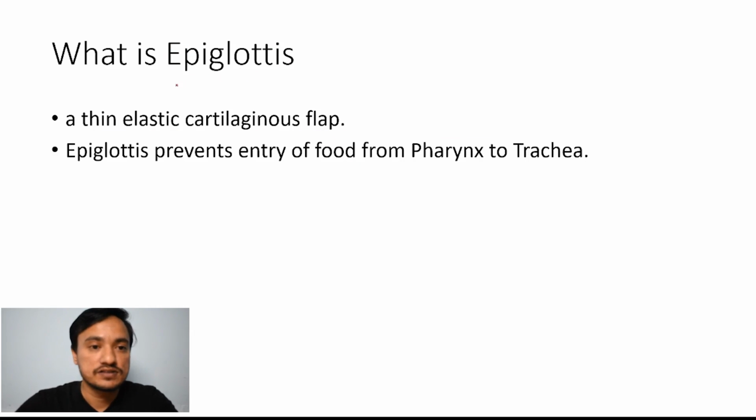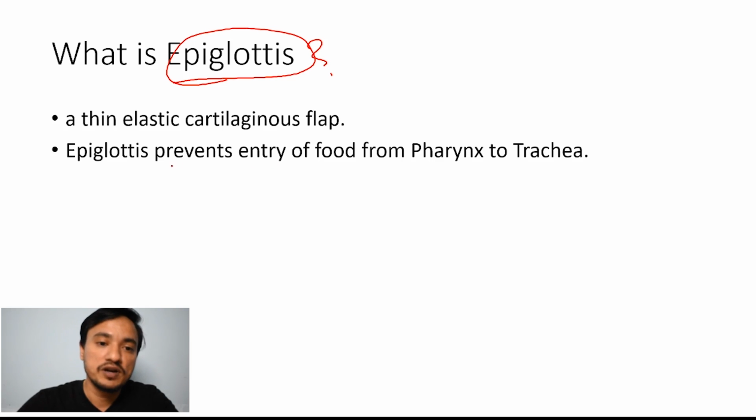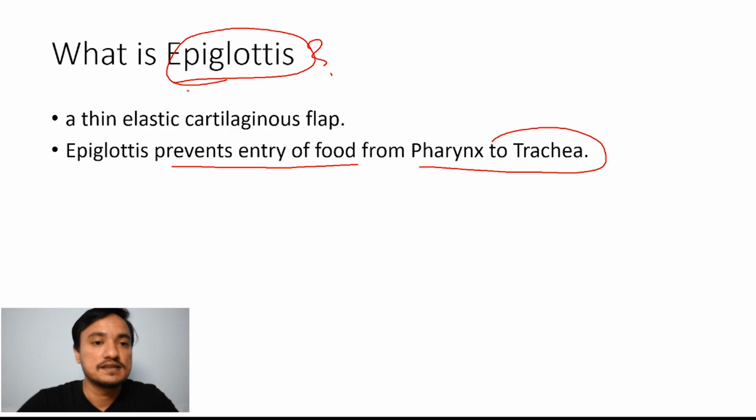Then there is another thing, epiglottis, which is our next topic. See, larynx opens into pharynx at the glottis. Pharynx is the common passage of food and air, so food must not pass into the respiratory tract. So, in order to prevent the entry of the food from pharynx to trachea, there is epiglottis.